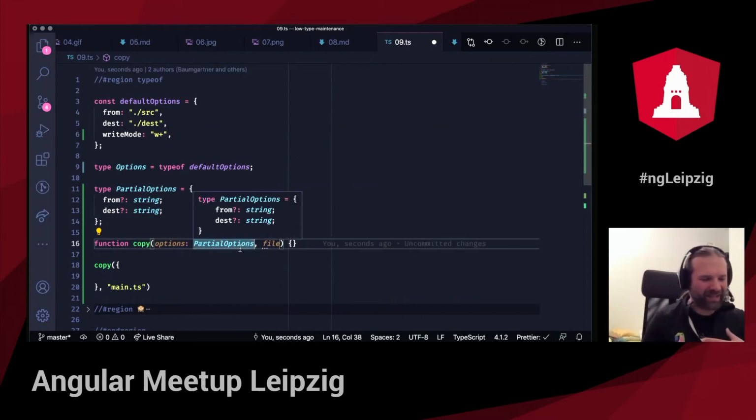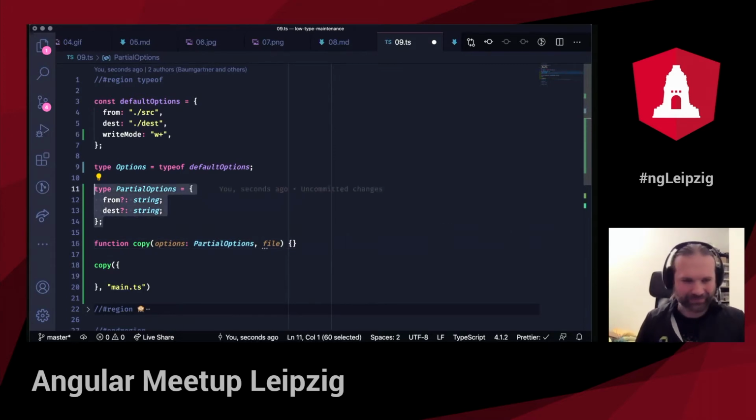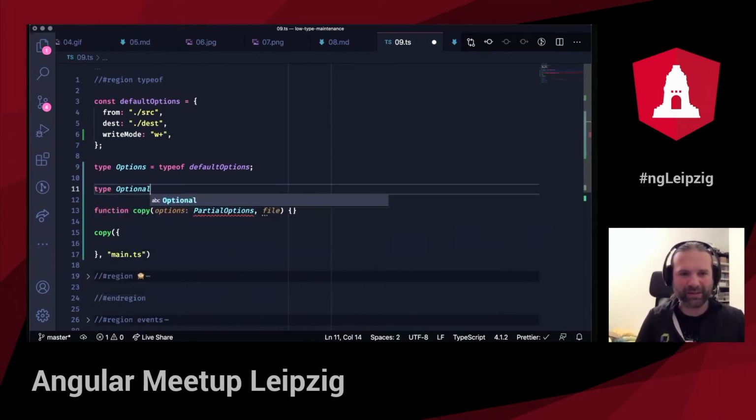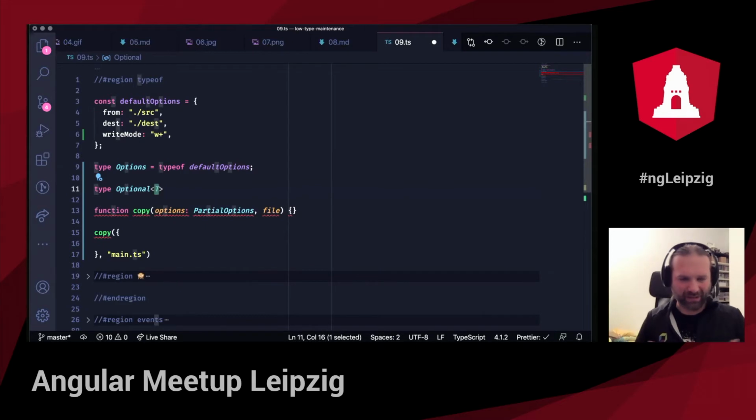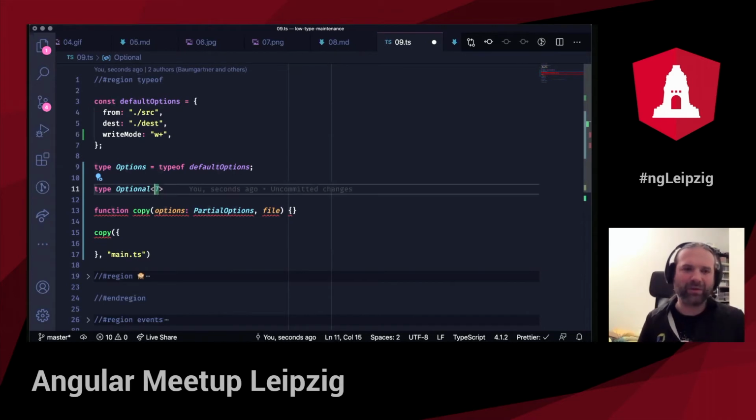And this is where we can start working with generics and with the possibilities that we have in the type system. So one thing that we could do, for example, is create a type that is called Optional. This is one of those utility types that we're going to see a lot today. It's a generic, which means it takes a generic variable. So it's important that I call the generic variable T, because those generic types work a little bit like functions. So what TypeScript did there is create their own functional programming language on top of the type system, and we can have a lot of fun with that. So hang around.